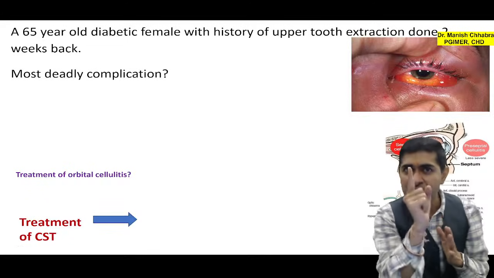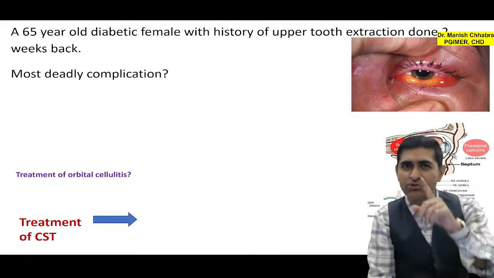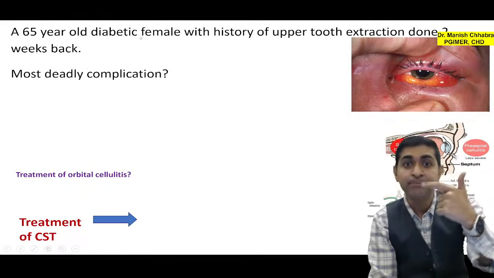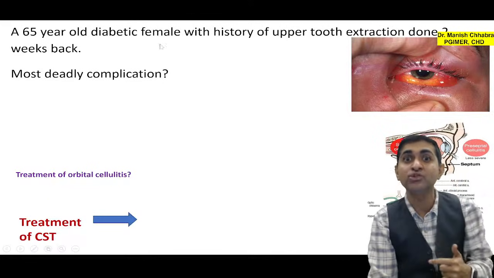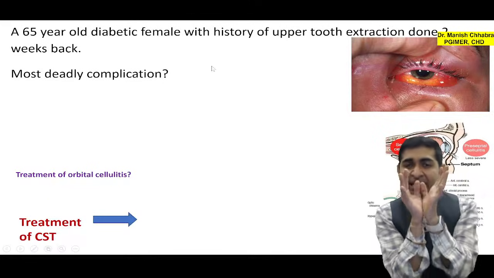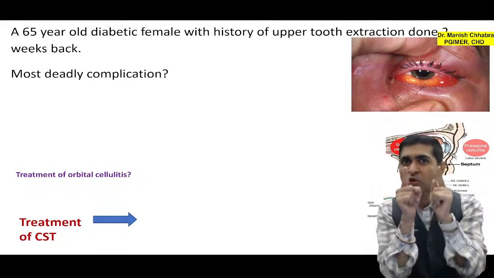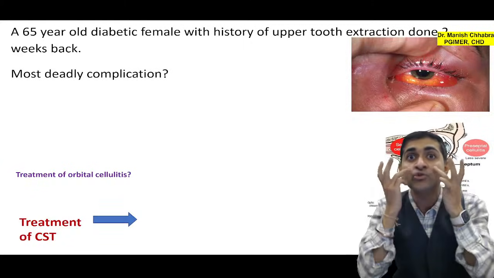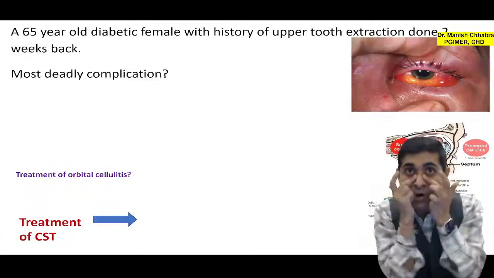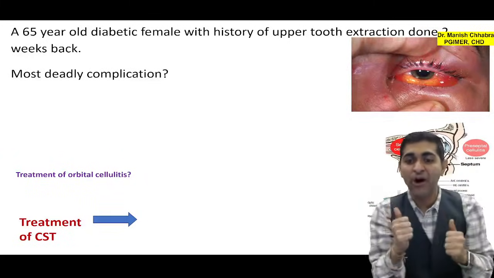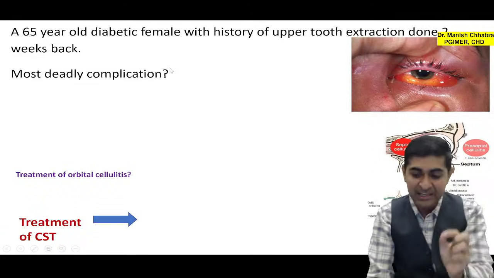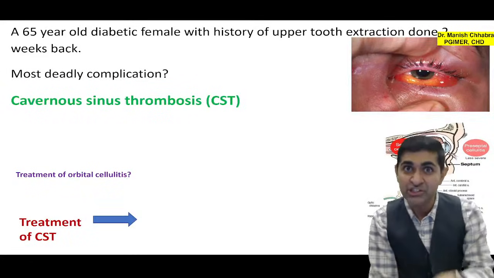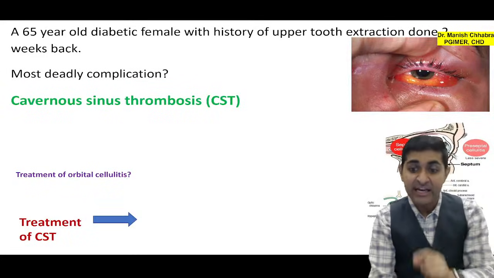Yes, now once you know that this is a case of orbital cellulitis, what are the keywords? 65-year-old diabetic, more common in diabetes, females, and history of upper tooth extraction, and it was done recently. So it all goes in favor of some infection which has entered into the orbit. How? From the upper tooth extraction to the maxillary sinus, from the maxillary sinus to the ethmoid sinus, to the ethmoid sinus into the orbit. Yes, now the most deadly complication of this disease is cavernous sinus thrombosis. This is your PYQ. All right, cavernous sinus thrombosis.